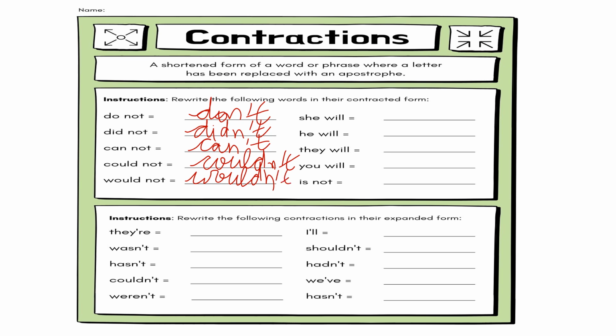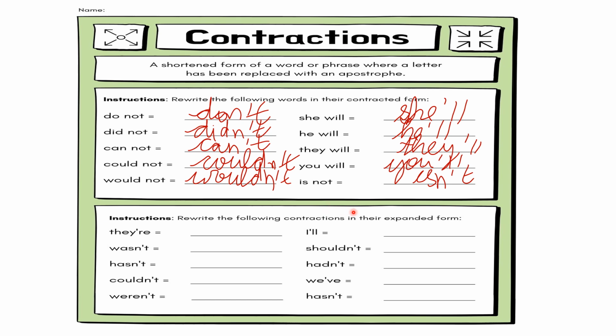He, she will. She'll. She will का क्या हो जाएगा? She'll. She, apostrophe and then double L. Okay. He will. He'll. He, apostrophe and then double L. They will. They'll. You will. You'll. Is not. Isn't. Okay. Now let's move on to the next exercise.